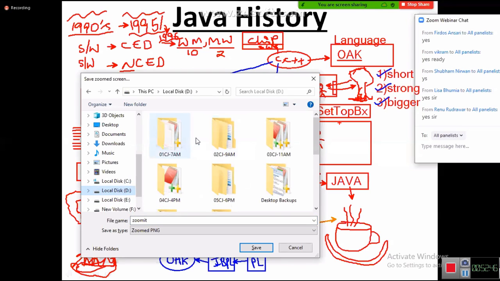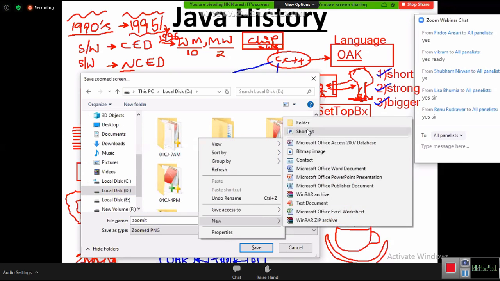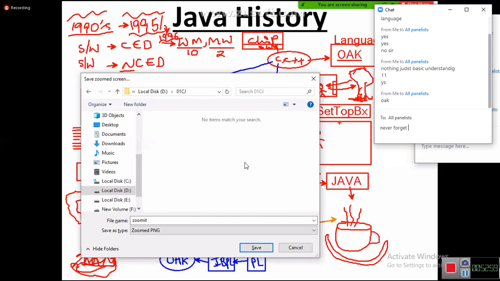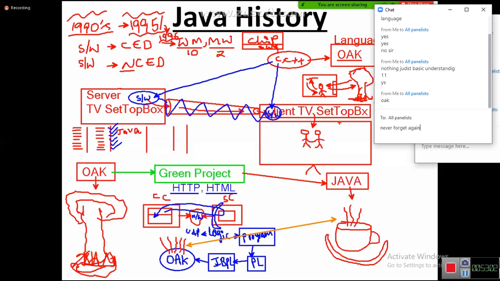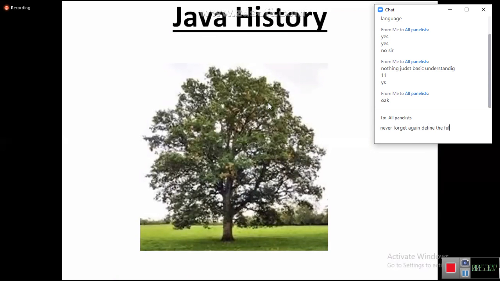Tell me, in your life, will you forget it? Java history and our class will come to your mind, right? I'm saving this file as 01. So now tell me. This is the Oak tree. This is a beta version, which means a test version, just for testing purposes, asking the people whether there is any problem or not. This is the Oak tree.